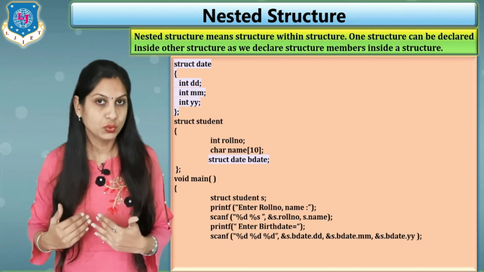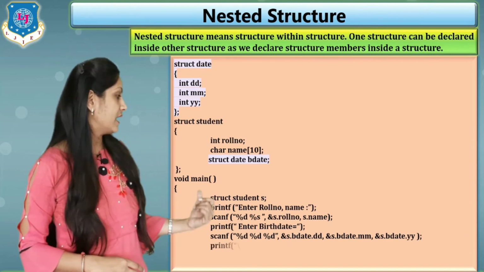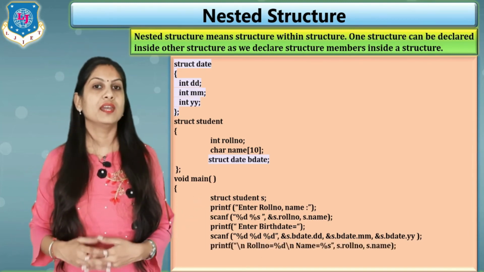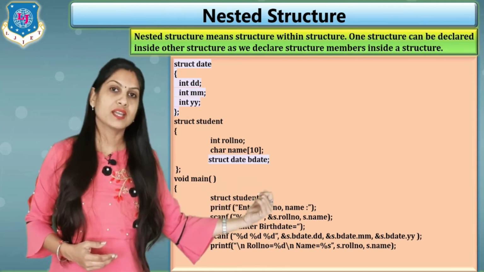Now we have to print the same details, and for that we write printf roll number equals %d, name equals %s, and then s dot roll number, s dot name.